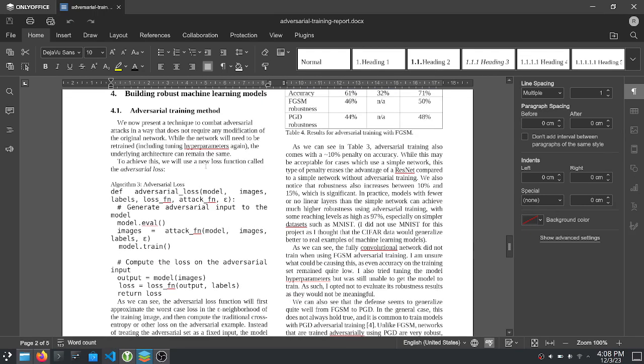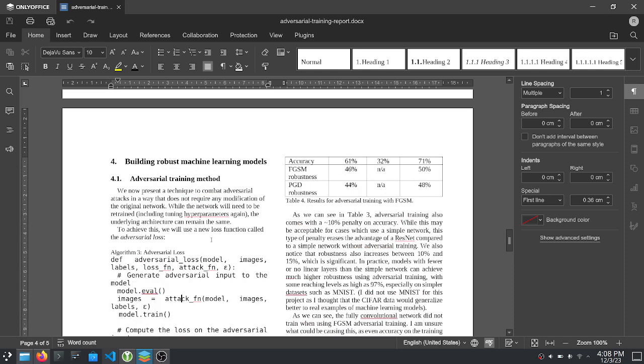So the next idea I had is we still don't need to modify the original models themselves, but instead we can define an adversarial loss function. Instead of using a standard loss like cross-entropy loss, first we evaluate our attack function, either FGSM or PGD, on the original images. This will generate an adversarial set, and then we compute the loss with respect to the adversarial set rather than the training set images. And what this will do is it'll make sure that even the worst case example, or at least the worst case that we're able to generate with gradient ascent, is still very reasonable and classifies correctly.